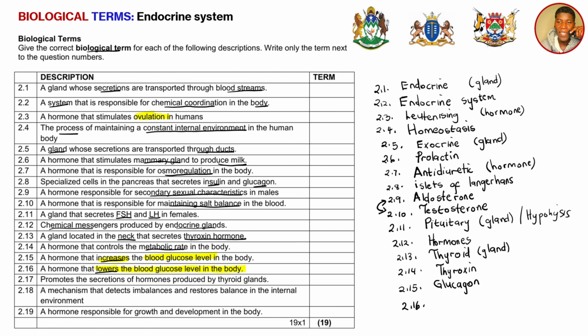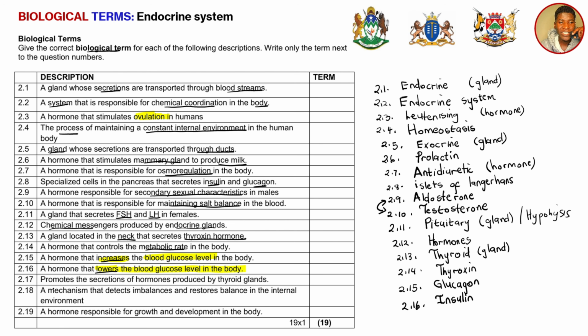That hormone is known as insulin. Insulin converts the high glucose in the blood to glycogen, and it stores it in the liver in another form known as glycogen. Okay, I hope that's clear.